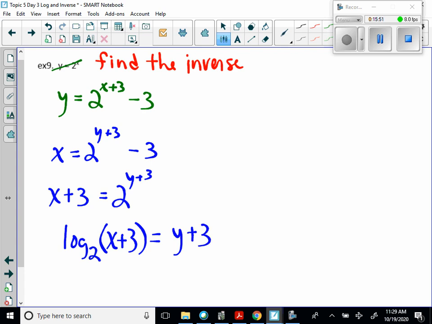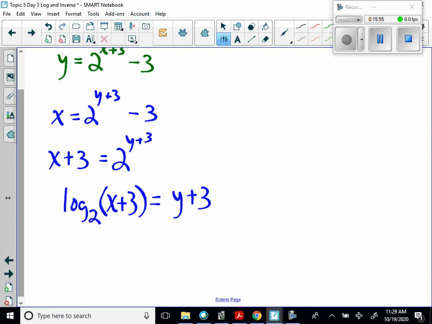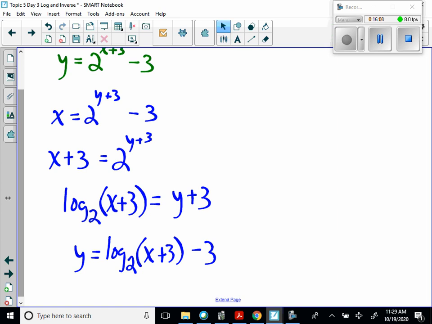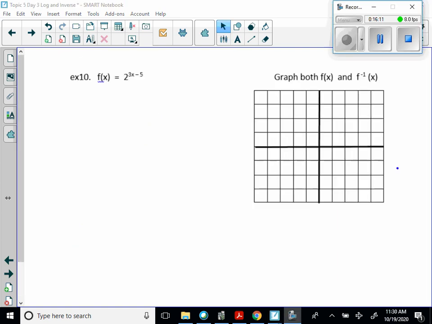So remember, a logarithm is equal to an exponent. Now to get y by itself, the last step will be to subtract 3. So that means y will equal log base 2 of x plus 2, minus 3. Pause if you need to.